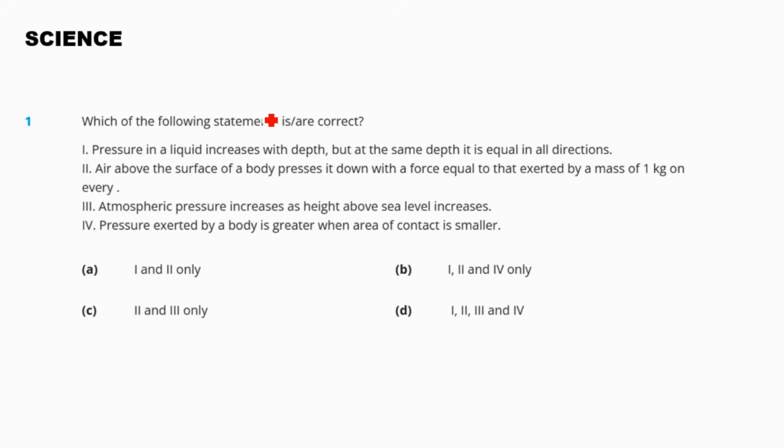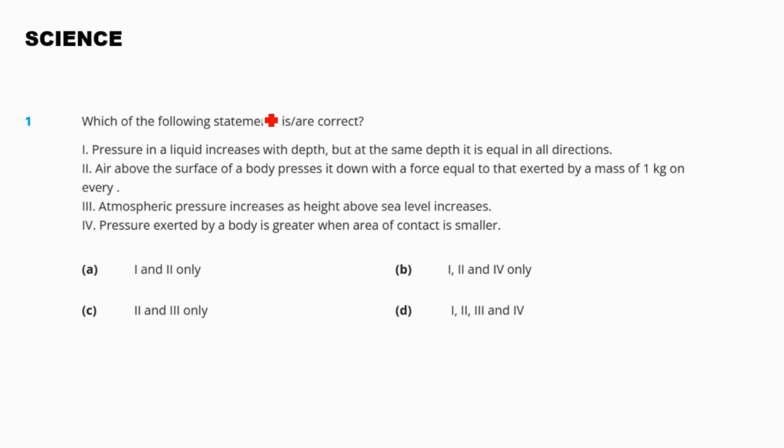Question 1. Which of the following statements is or are correct? Pressure in a liquid increases with depth, but at the same depth it is equal in all directions. We know pressure P equal to ρgh, where h is the depth. At a given depth, the pressure is the same in all directions, which experiments with water jets or holes at the same level clearly show. So the first statement is correct.